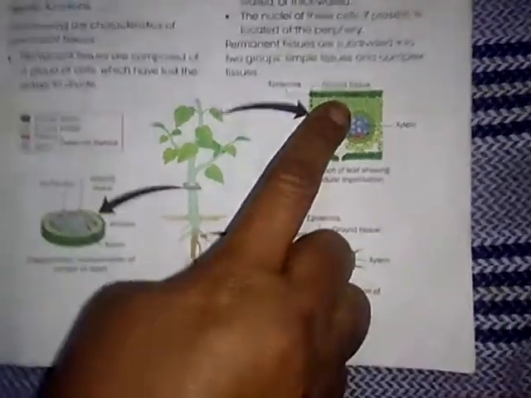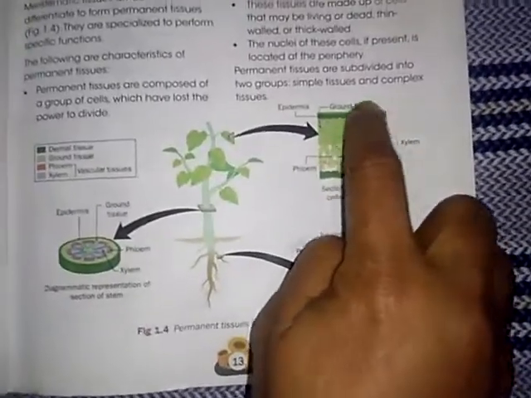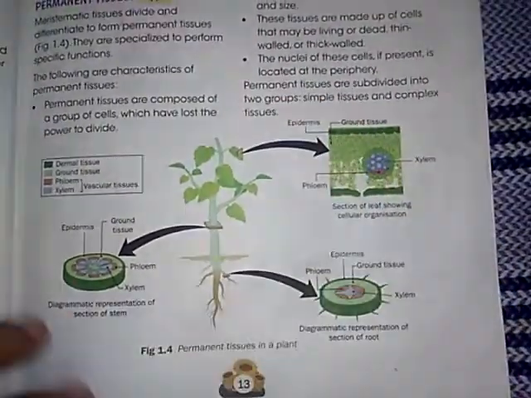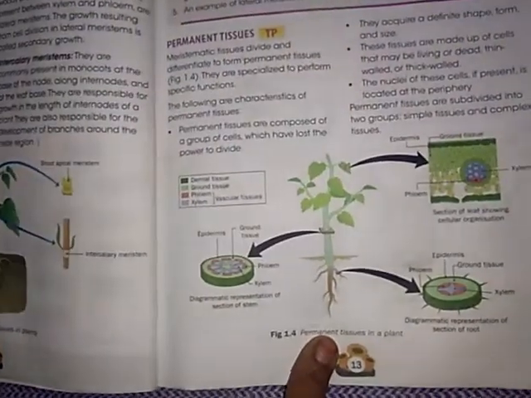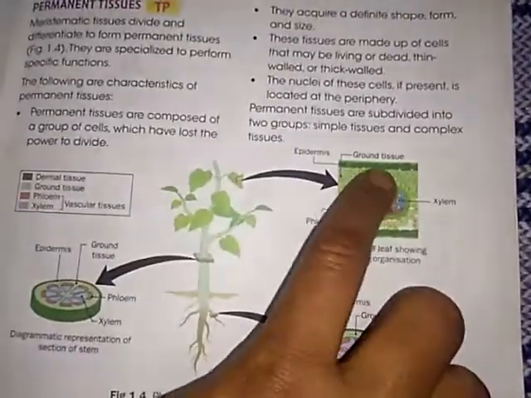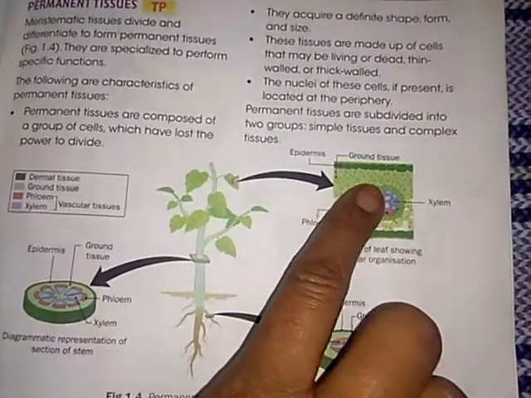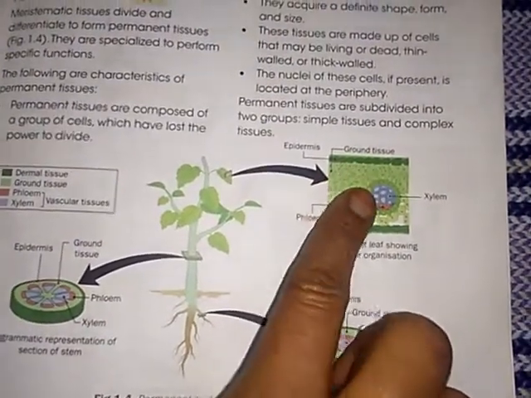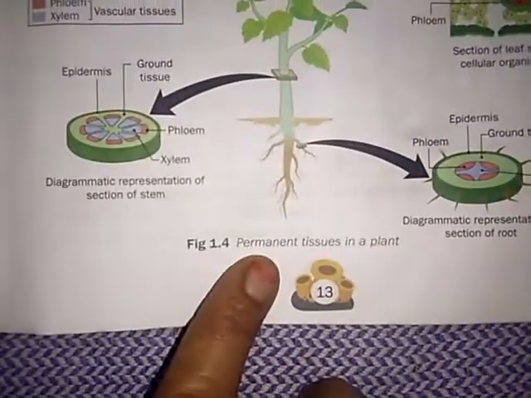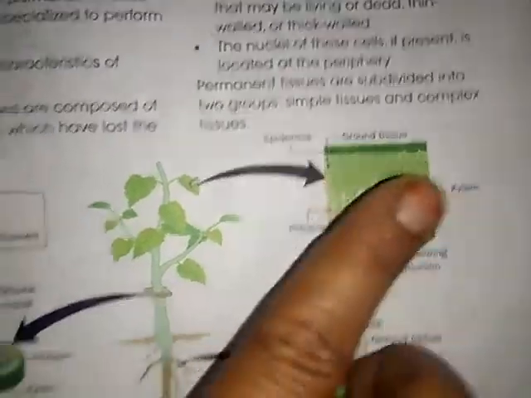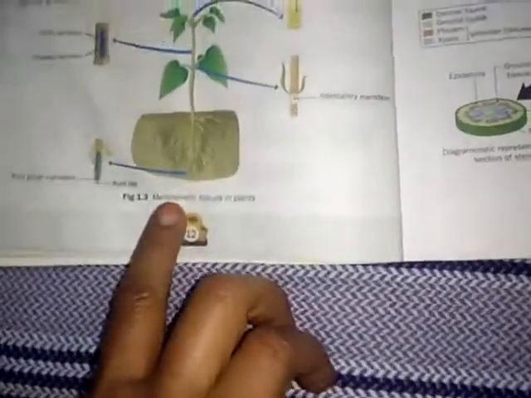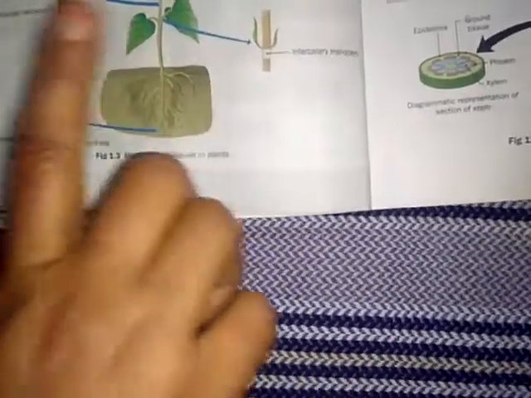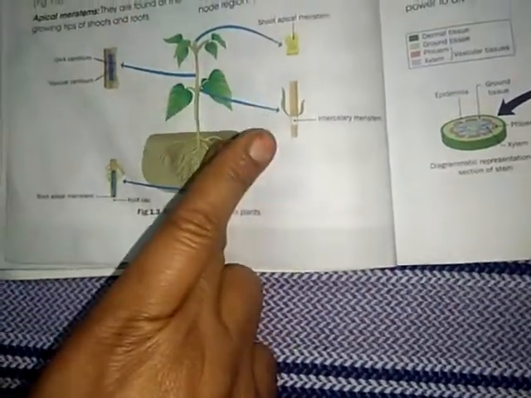Permanent tissues are formed by group of cells. Meristematic tissues and permanent tissues, how are they formed? They are formed by group of cells. This type of cells cannot be divided. Permanent tissue cells cannot be divided, but meristematic tissue cells can be divided.